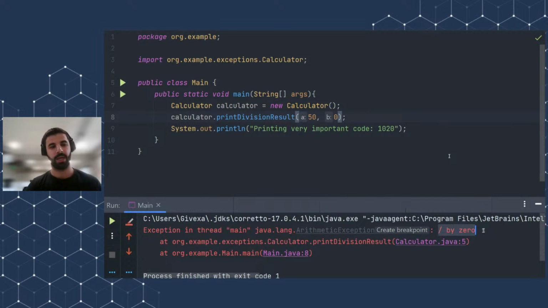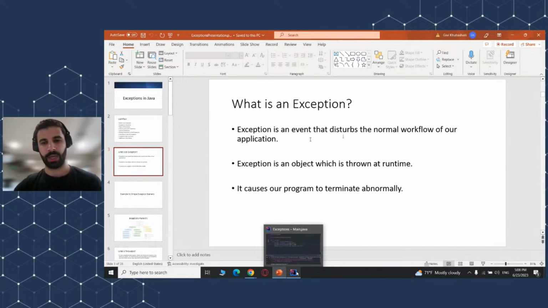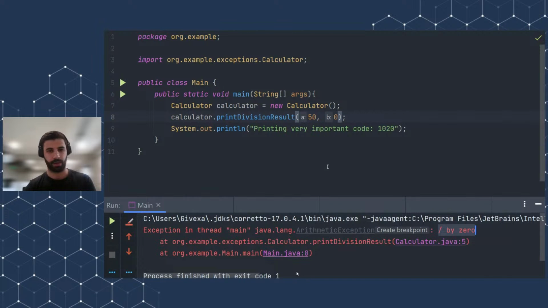Both of them failed. And now, if I show you the definition, as I said, an exception is an event that disturbs the normal workflow of our application, and it causes our program to terminate abnormally. And as we saw here, our program terminated abnormally, and it did not even print the code 1020. So yeah, our boss is now angry, and he decided to either kick us or give us a chance to fix this problem.